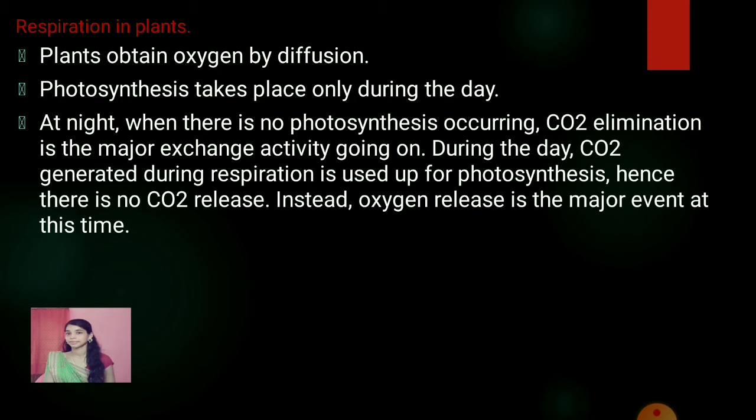The process of photosynthesis does not occur during the night, and hence oxygen is not produced. So the oxygen from air diffuses into the leaves to carry out the process of respiration, and the carbon dioxide produced diffuses out into the air. Thus, during the night, oxygen diffuses in and carbon dioxide diffuses out.